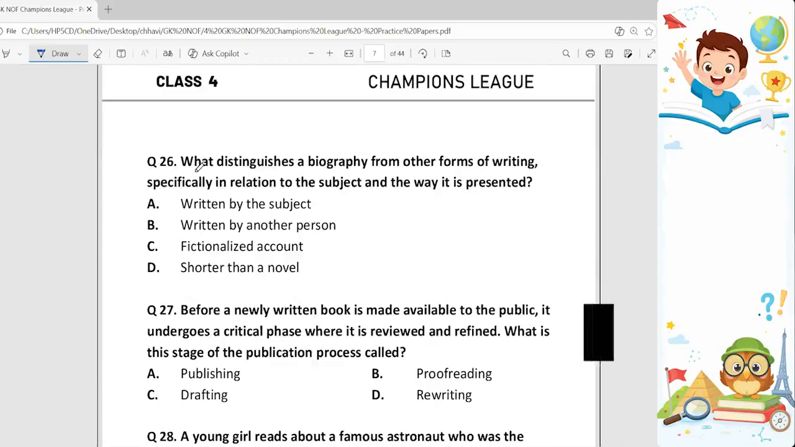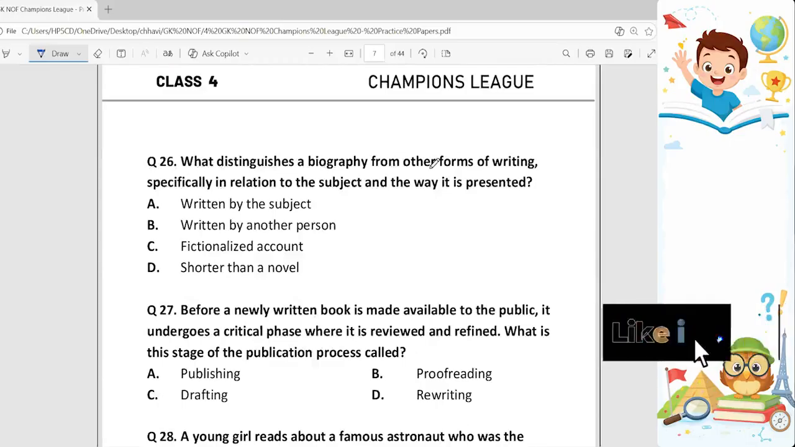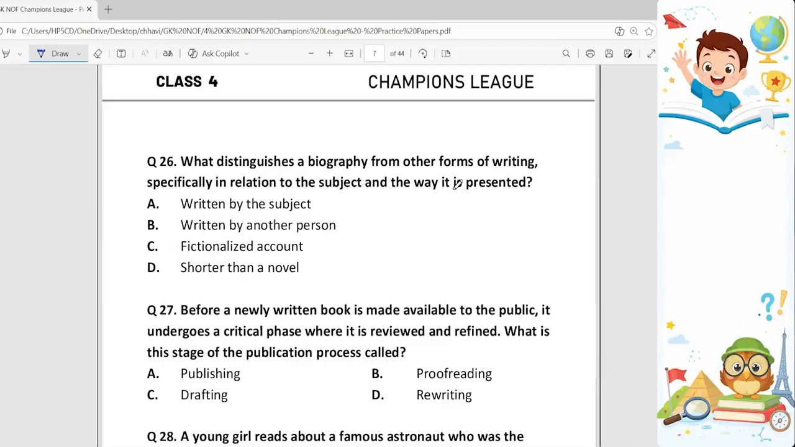Question 26. What distinguishes a biography from other forms of writing, especially in relation to the subject and the way it is presented? So options are written by the subject, written by another person, fictionalized account, and shorter than a novel. Biography is a detailed description of someone's life, but it is always written by someone else. So option B is the correct answer, written by another person. Whereas autobiography is written by the person himself.